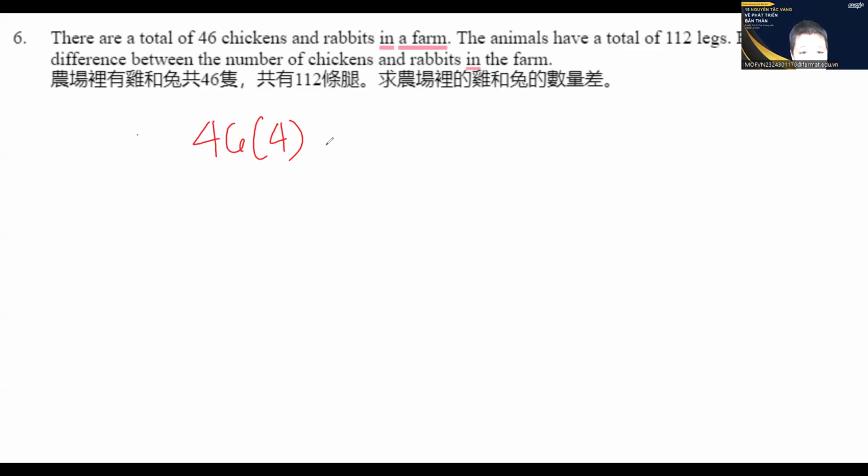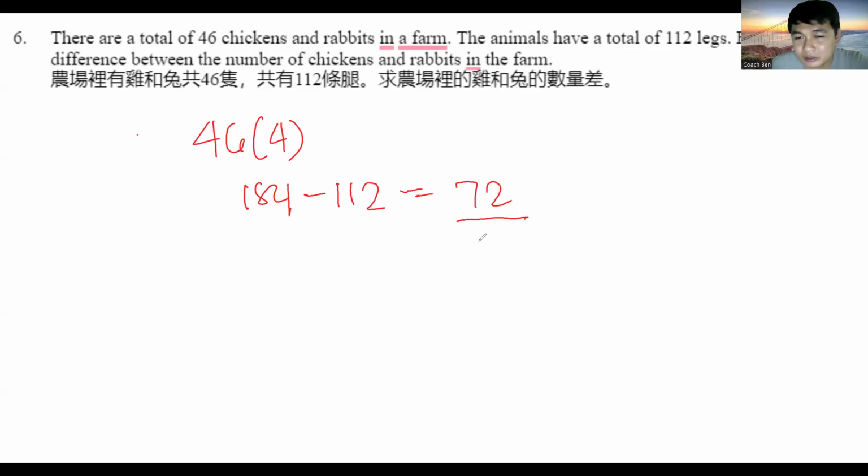Then the extra legs are divided by 2 to give the number of chickens. That equals 36.